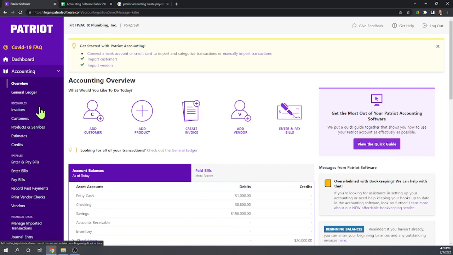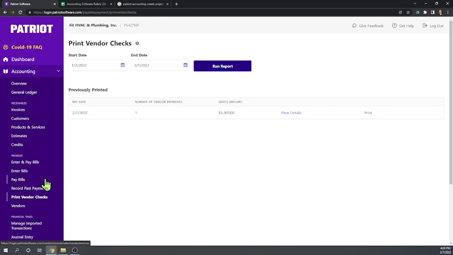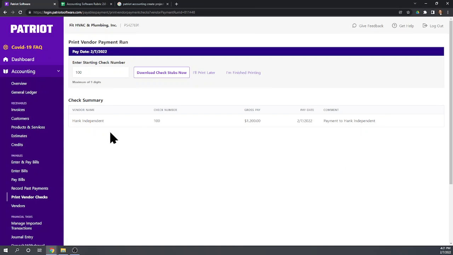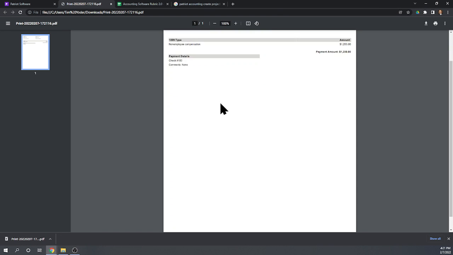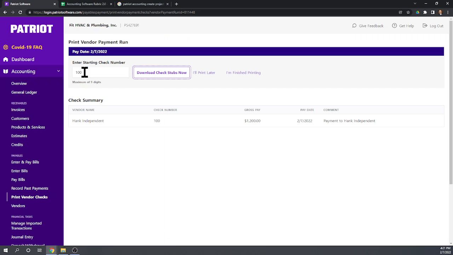Okay. Good. Let's go down here to print vendor checks and see if this brings us up any kind of different screen. Okay, well, this says we previously printed it. Print check 100. You know what? I'm going to say that this actually does not print checks. I think it just provides you check stubs. I don't think it actually prints the check. Let me do a little bit of research.